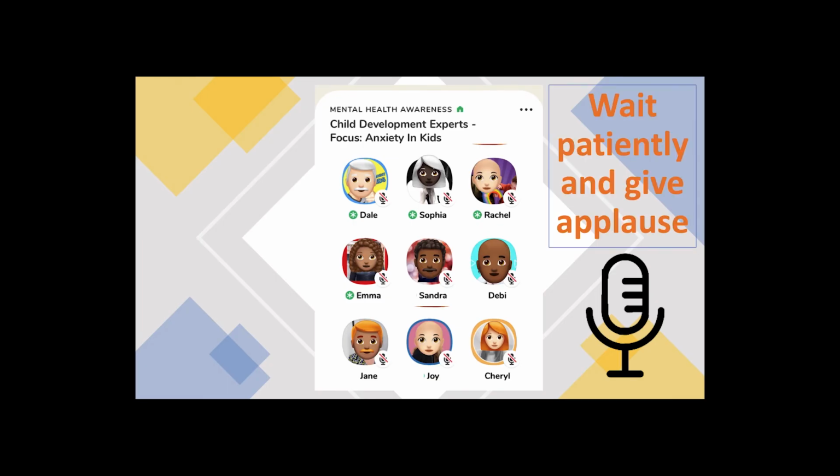You're muted. You're going to sit there patiently and wait for a moderator to call on you to speak. In the meantime though, feel free to flash that microphone button when you like what you hear, or to give encouragement to someone else on the stage. It's good practice and it makes the speaker feel at ease, and also gives the whole audience a sense of involvement too.